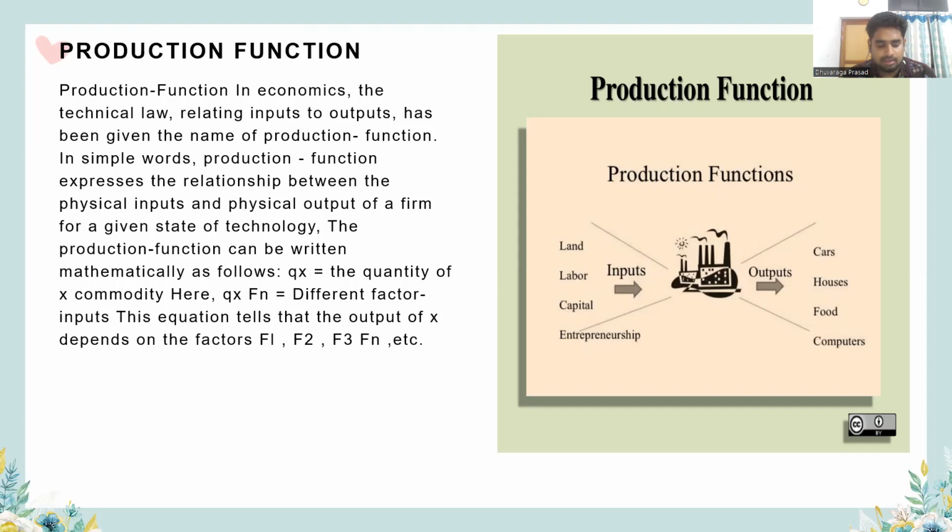And there is a mathematical expression like Q equal to F of K comma L comma LA. Q is dependent upon the amount of capital K. Land is L and labor is LA. These are used in this production function. And there are two production functions, the short run production function and the long run production function. We will see further in detail.